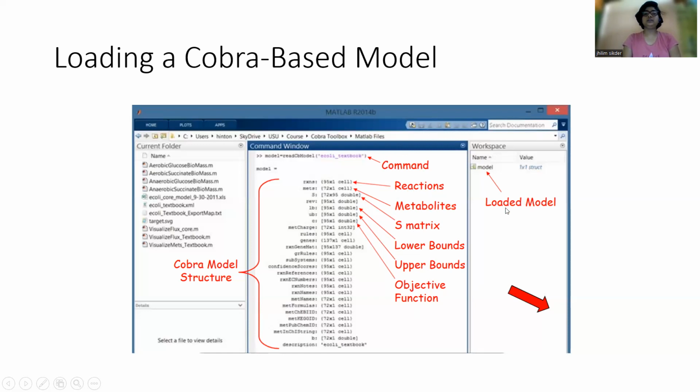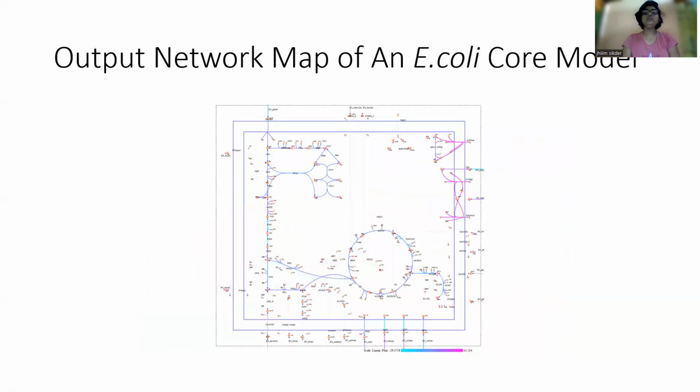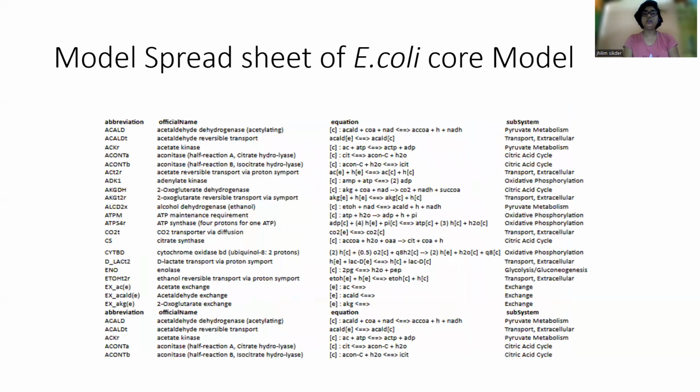By this workspace, we can see the model is loaded. That is in the file. We can see an output map, which is of the E. coli core model, which I have shown before. This is the spreadsheet of the model.